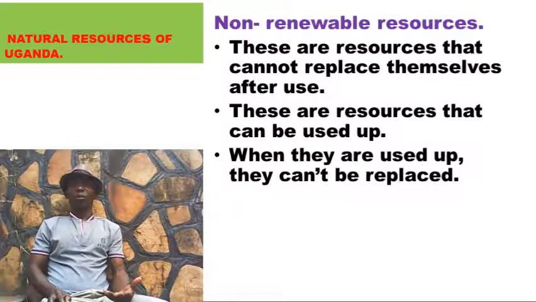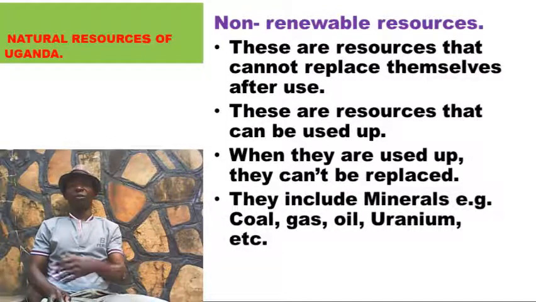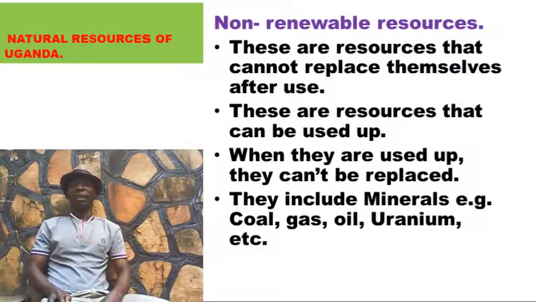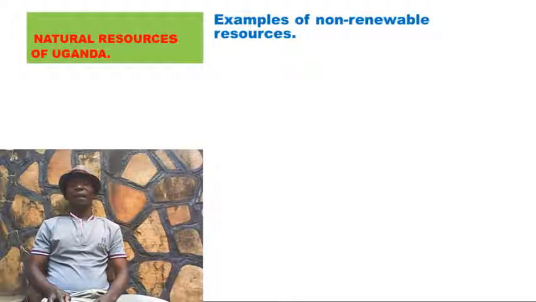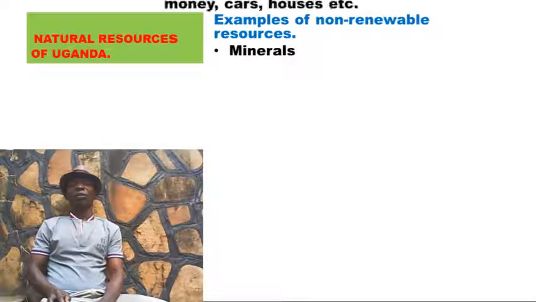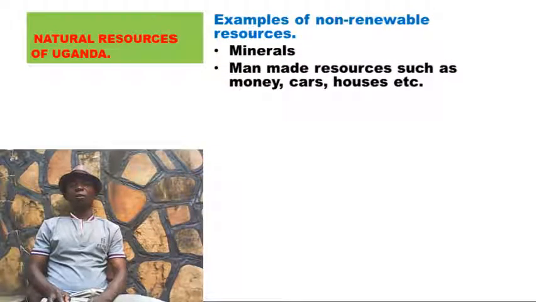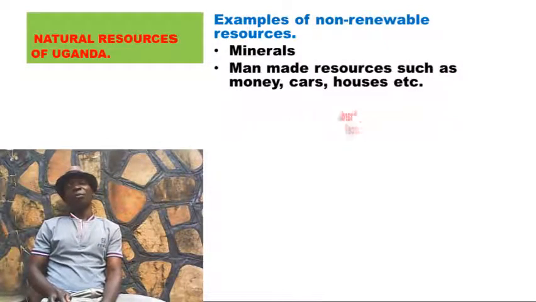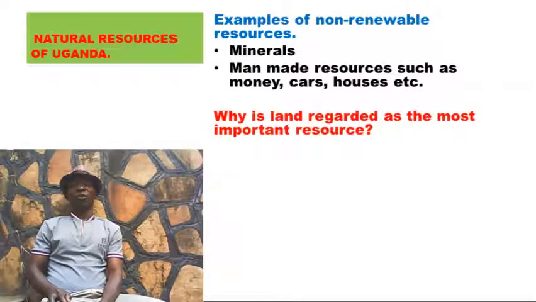Let's know examples of non-renewable resources. These are just explanations. The examples are things that we can use and they get finished, mainly minerals. You can name minerals. They are shown there on our slide. Let's go to the next one. Examples of non-renewable resources: I've talked of minerals, money, cars, houses. All man-made resources are examples of non-renewable resources.